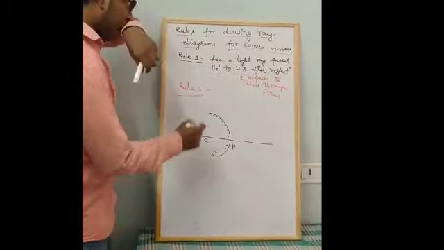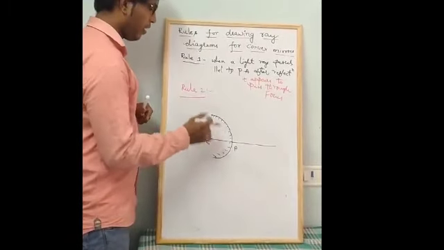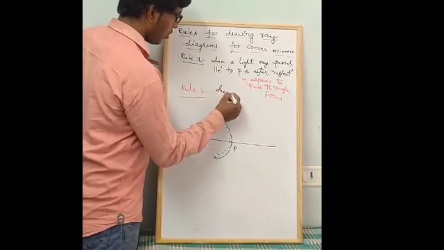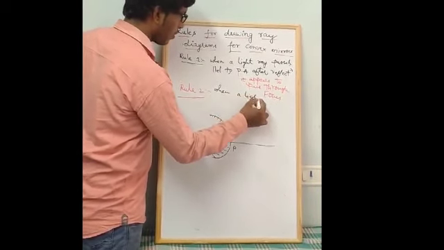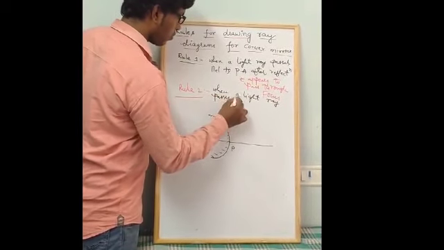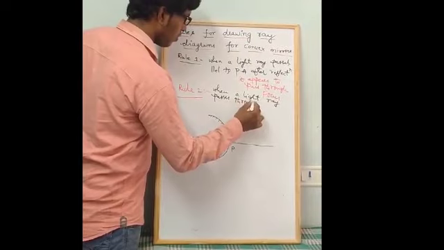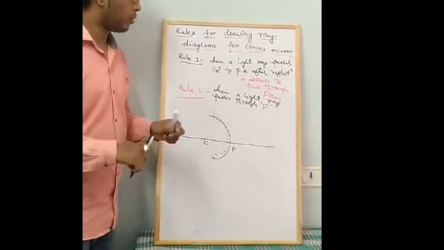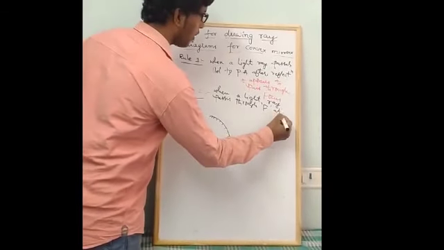When a light ray passes parallel, but now we have another rule. Suppose a light ray passes through focus, through F. Focus can be denoted with the capital F also. Through F, after reflection.